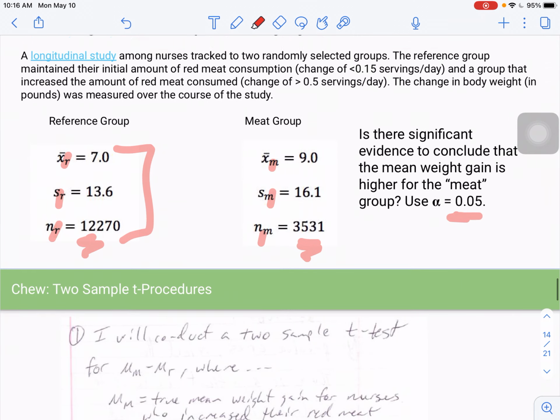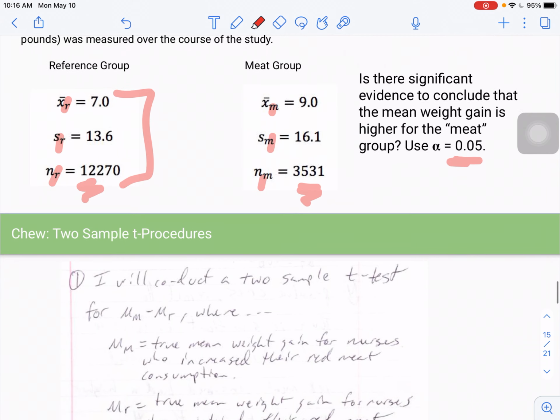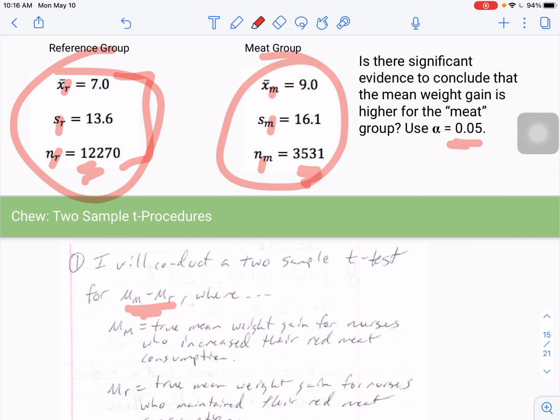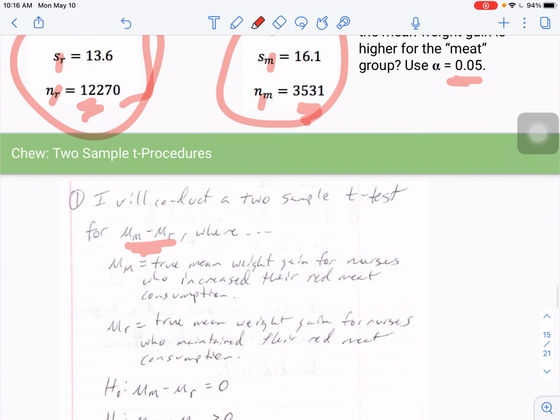All right, so what I'm going to do is just move into step 1. I already have my information all written down above there. So I will conduct a 2-sample t-test for mu sub m minus mu sub r. That's the order of subtraction that I'm going to do. This is going to be my first group, and this is going to be my second group. I'm trying to show that there's going to be a positive change here. So then I define mu sub m and mu sub r. The true mean weight gain for nurses who increase their red meat consumption, that's mu sub m.